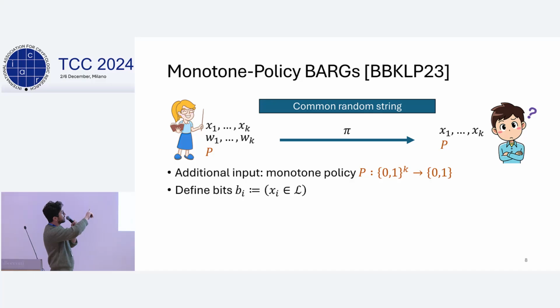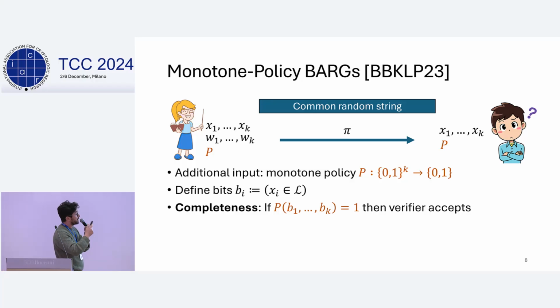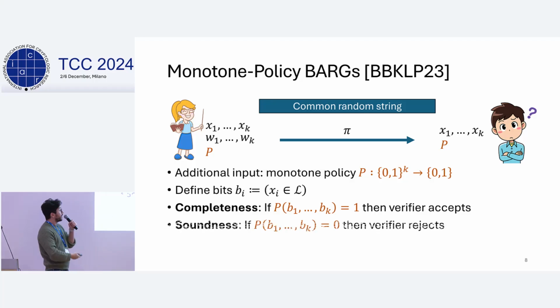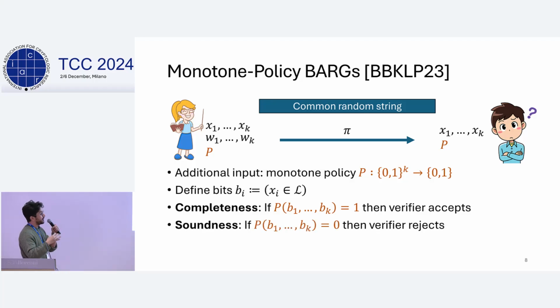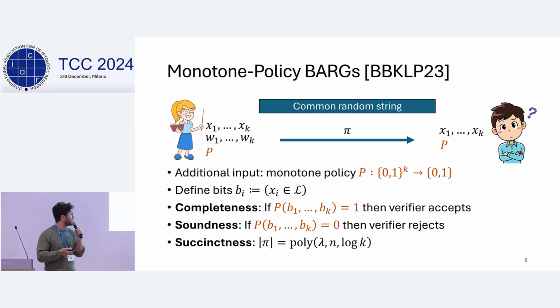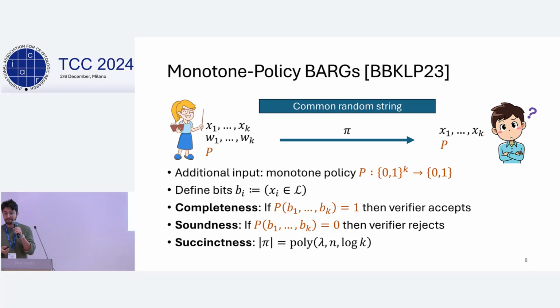So first of all, we define an indicator bit, b_i, for every one of the instances, which just indicates whether the instance is in the language or not. And now we modify the completeness property to say that the verifier should accept if the bits satisfy the policy. Again, if you think of a threshold, then it should accept if most of these statements are true. On the other hand, we modify soundness so that the verifier must reject if the bits do not satisfy the policy. And we have the same succinctness property.